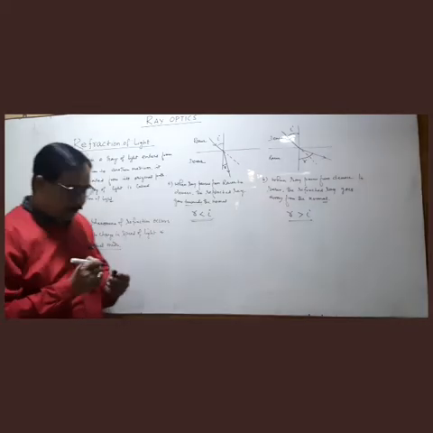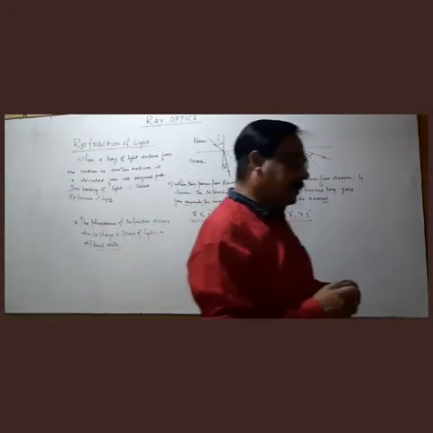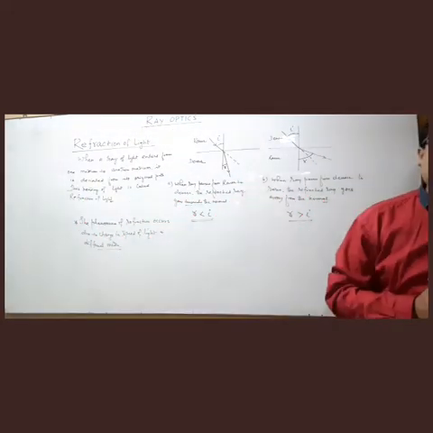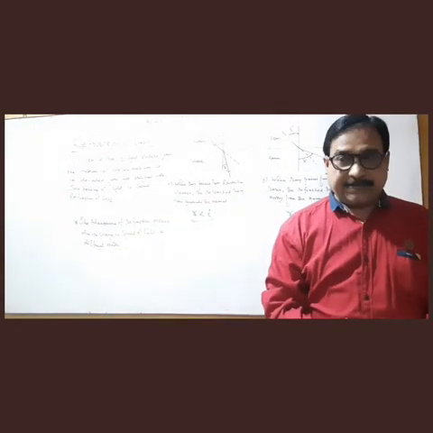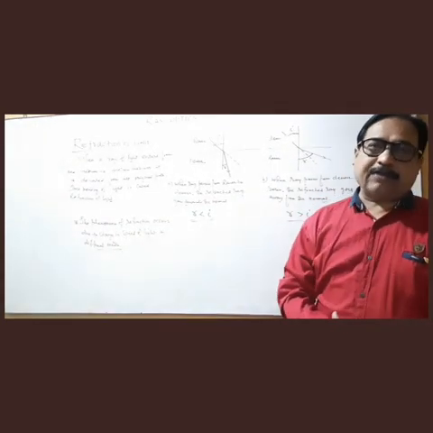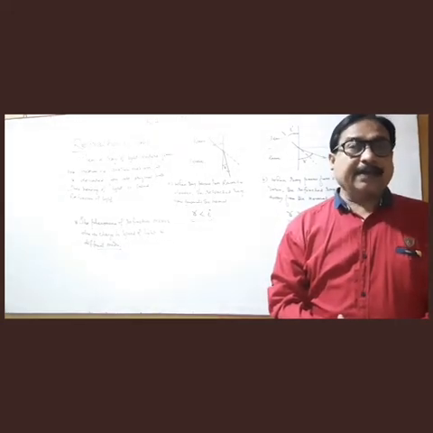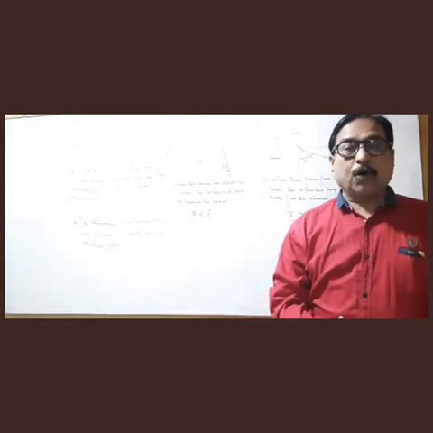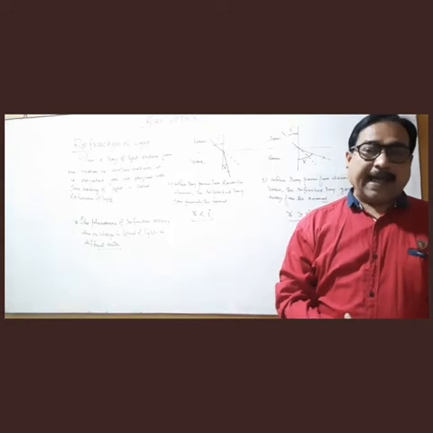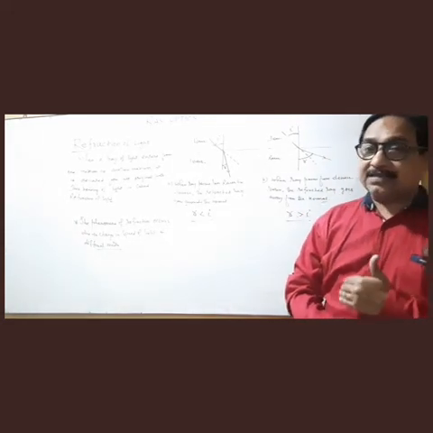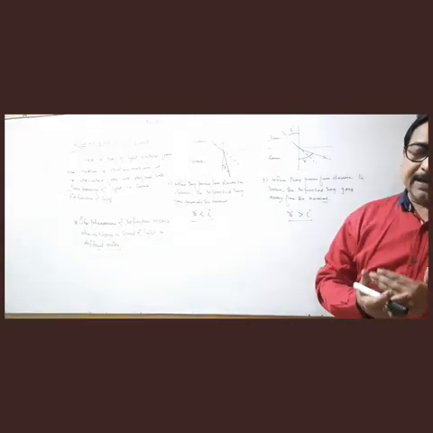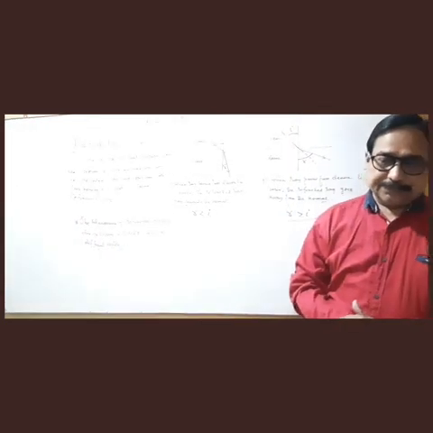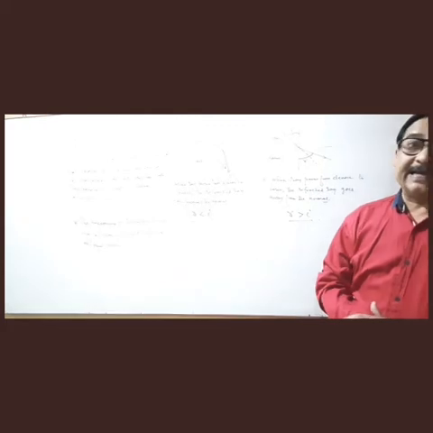So we all know the light travels in different media with different speeds, and the speed of light is maximum in free space or in air. And as we go to denser medium, suppose we are going from air to water, the speed of light gradually decreases.